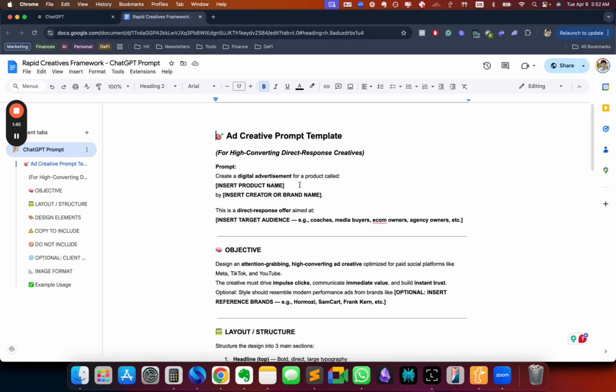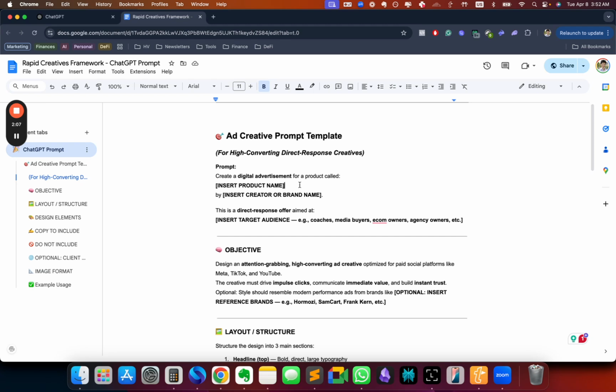And by the way, this applies for either products or seminars or webinars or VSLs or challenges or whatever it is that you're doing, right? It doesn't have to be a product per se or an information product. You can also apply this for local lead generation. You can also apply this for e-com products. The gist of the ad doesn't really change, okay?